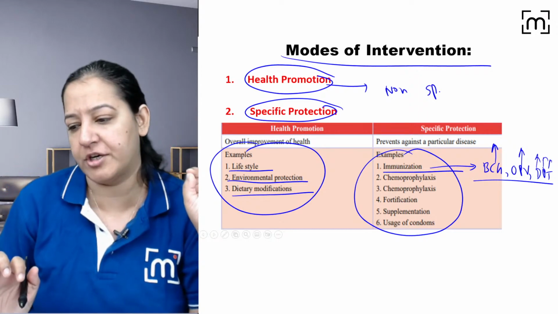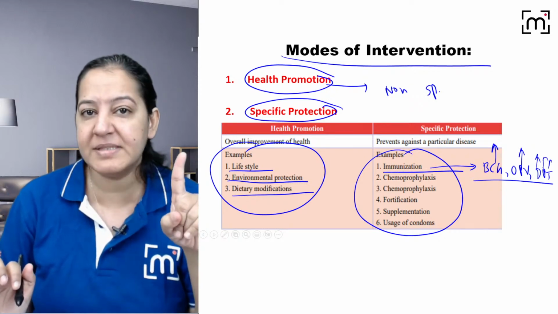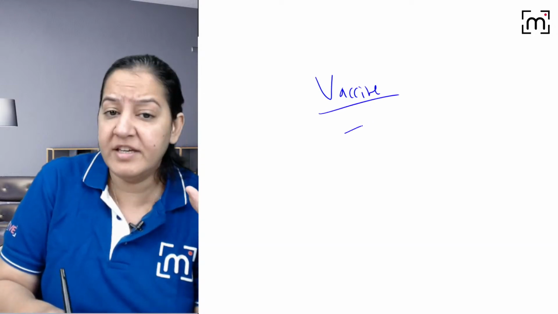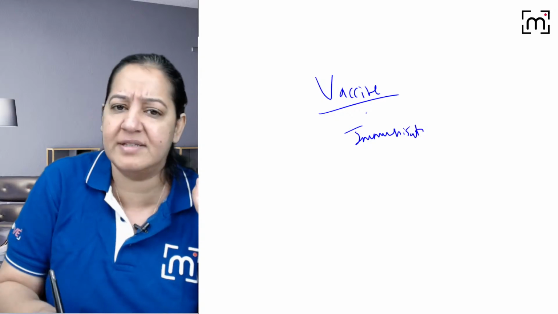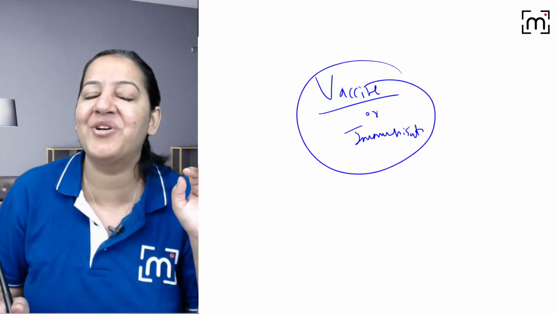Give me a thumbs up if you got it. You got it, Ujjwal, Gaurav, Hakeem, Osama. What I'm saying is a big thing. I'm saying vaccination, any vaccine in the world, or immunization, which level of prevention is it? Immunization and vaccination are one and the same thing. Which level of prevention? Is it primordial or primary or secondary or tertiary?